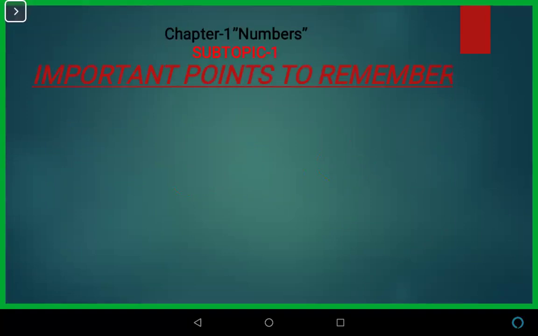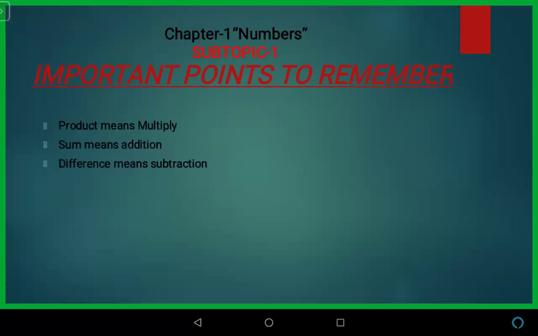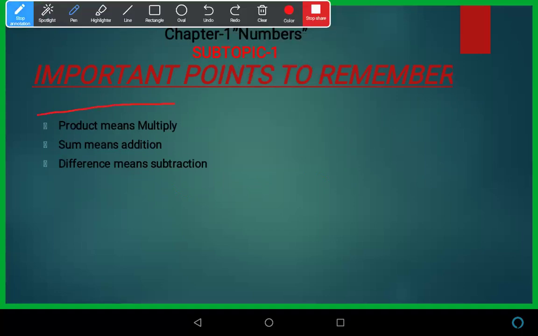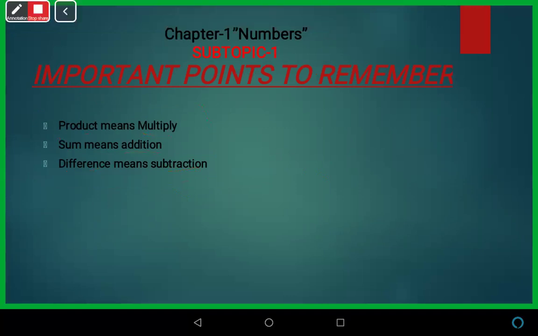Now we have some important points to remember. You have to remember these points. First, product means multiplication. These are very basic points, I hope you know about them, but just a revision. Product means multiply, sum means addition, difference means subtraction. You have to remember these things because in your paper they will not say multiply, they will say product, sum, difference. They can use these kinds of words.